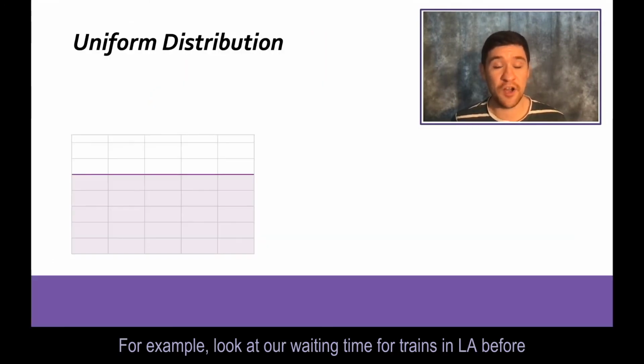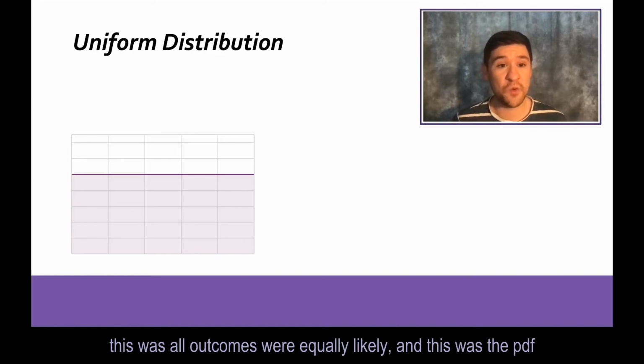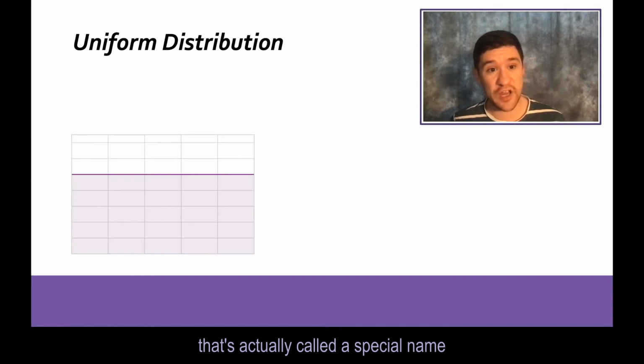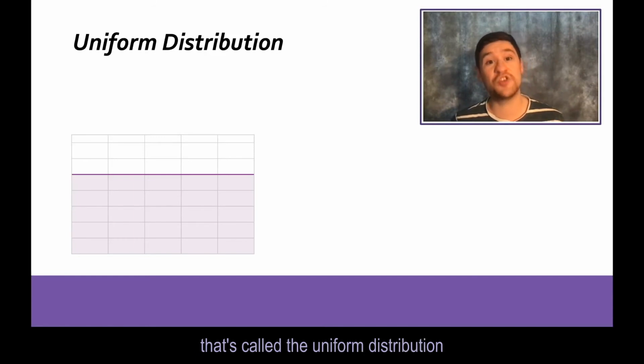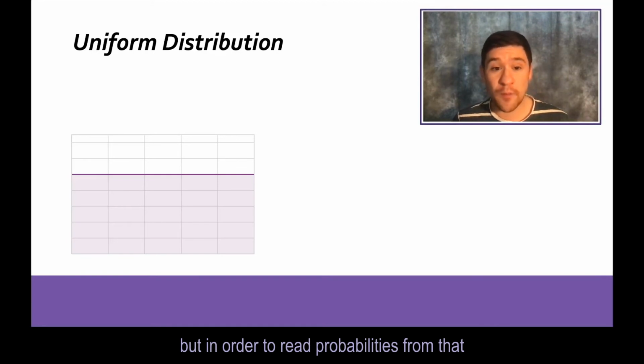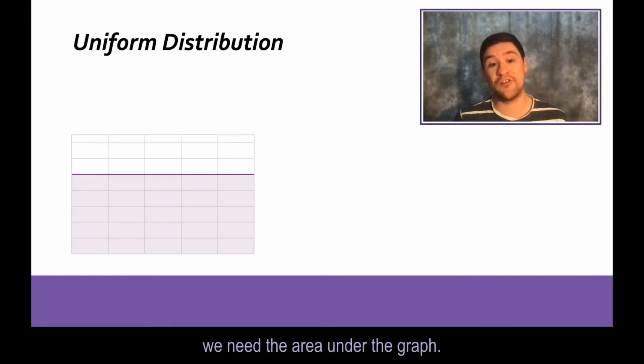For example, look at our waiting time for trains in LA before. This was where all outcomes were equally likely, and this was the PDF. Now that's actually called a special name. That's called the uniform distribution. But in order to read probabilities from that, we need the area under the graph.